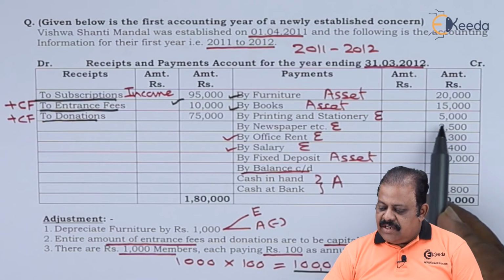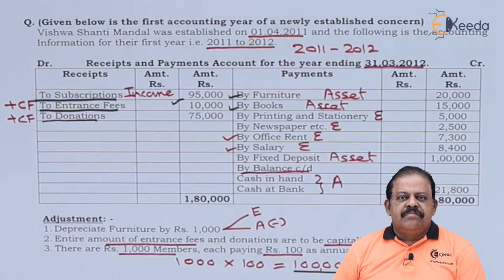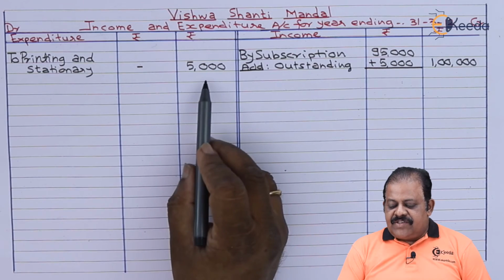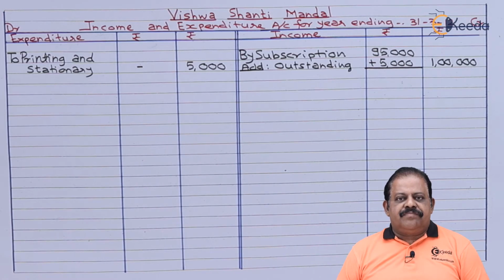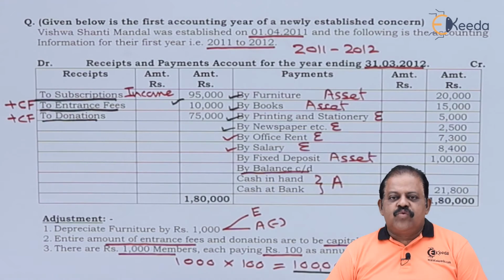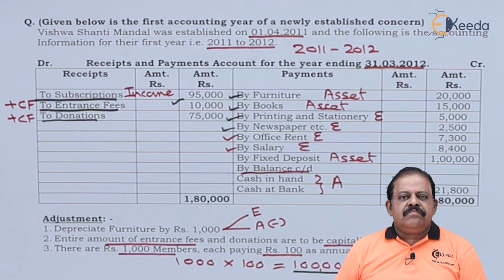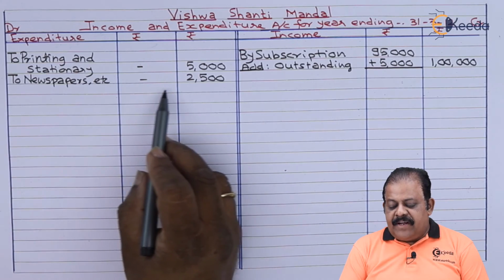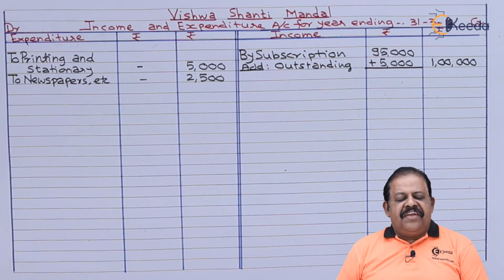Printing and stationery 5,000. This will be recorded as expenditure. Income and expenditure, debit side, printing and stationery 5,000. Next we have purchase of newspapers. Amount is 2,500. This will be recorded as expenditure. Debit side, expenditure, newspaper, etc. 2,500.